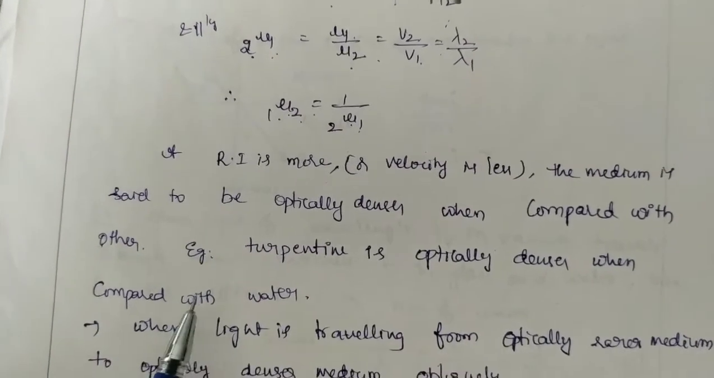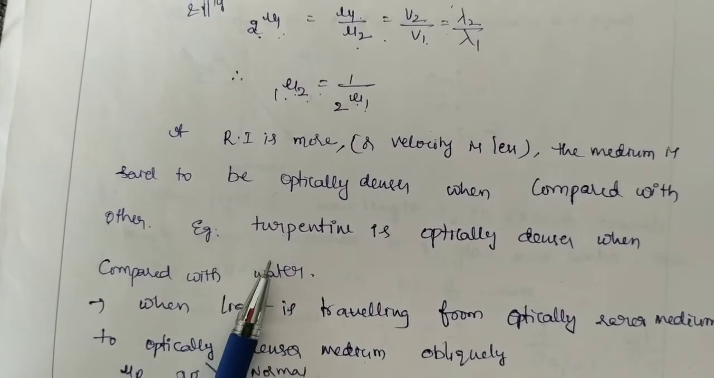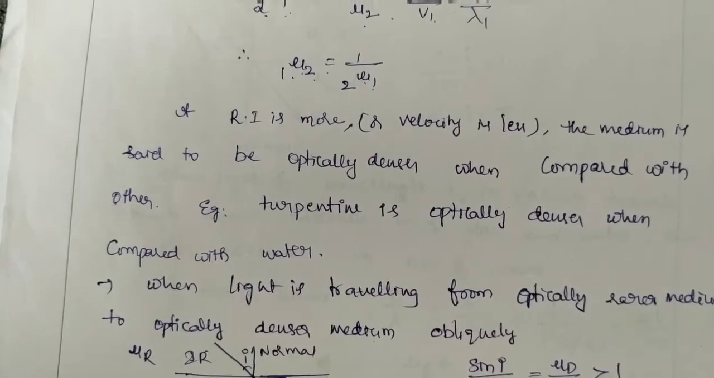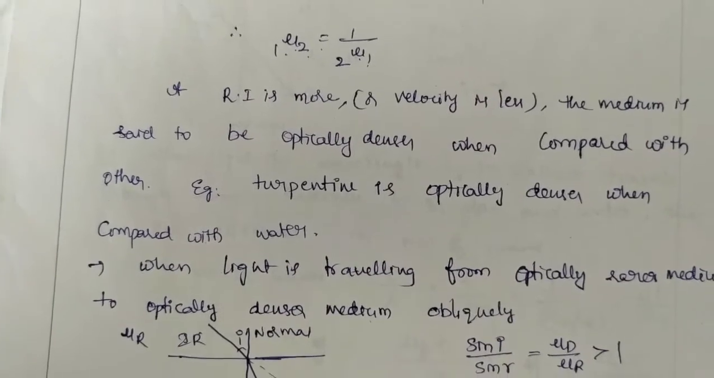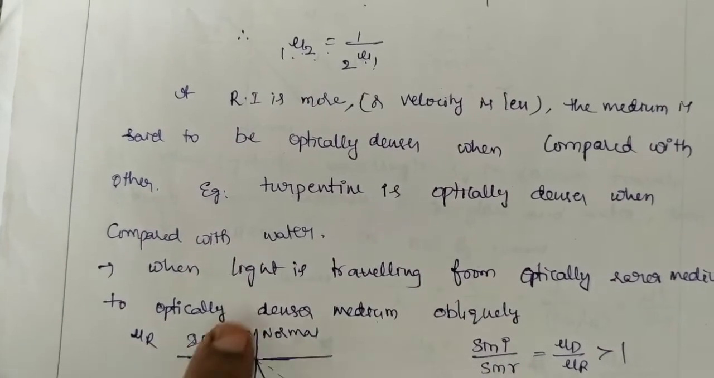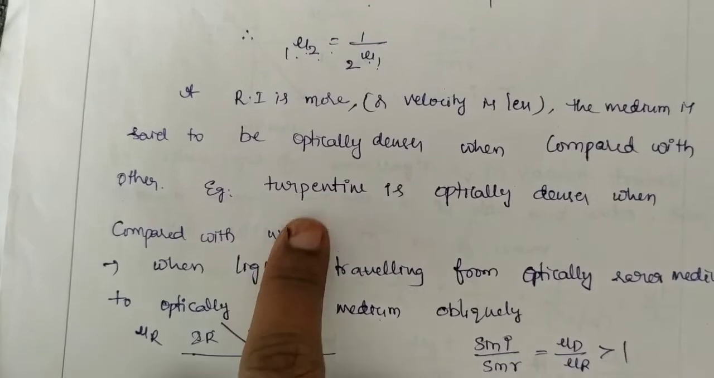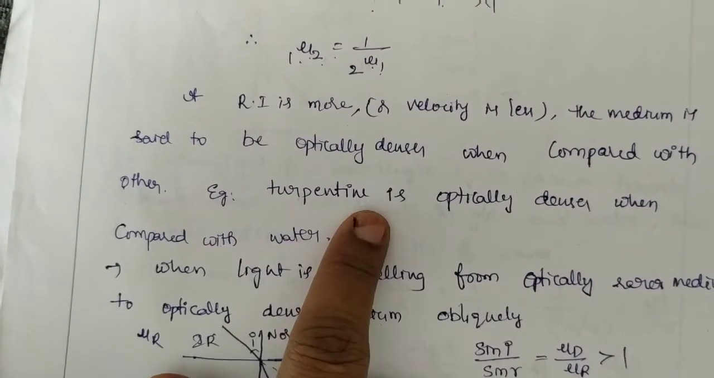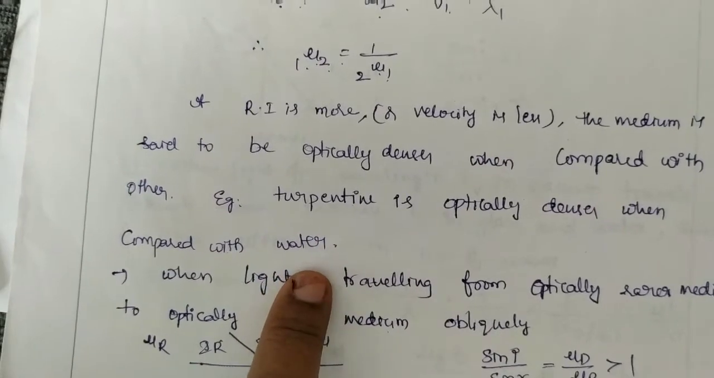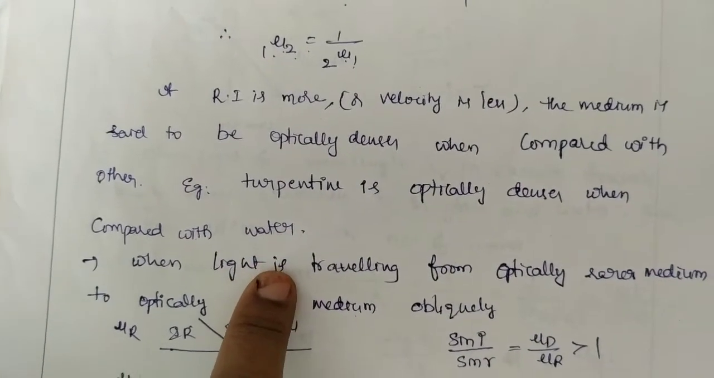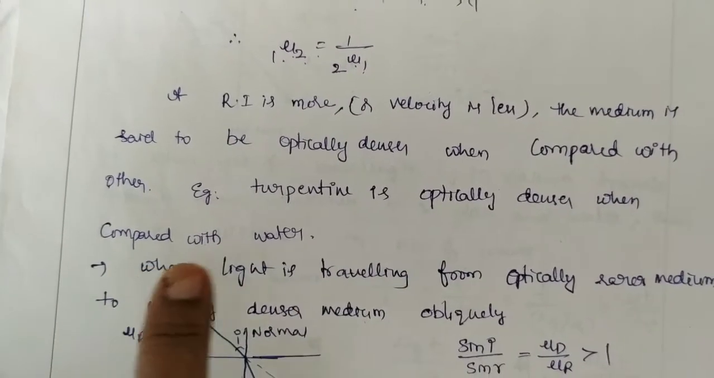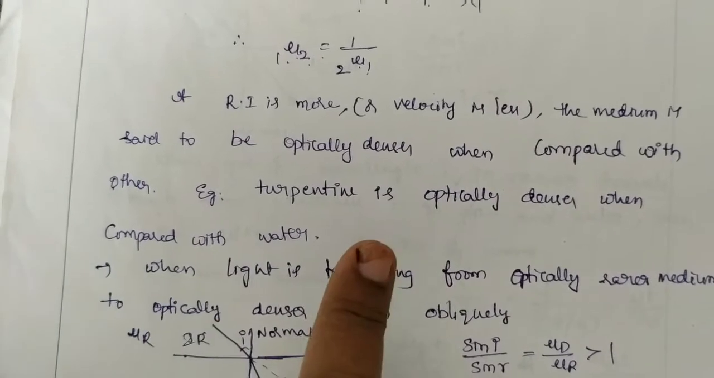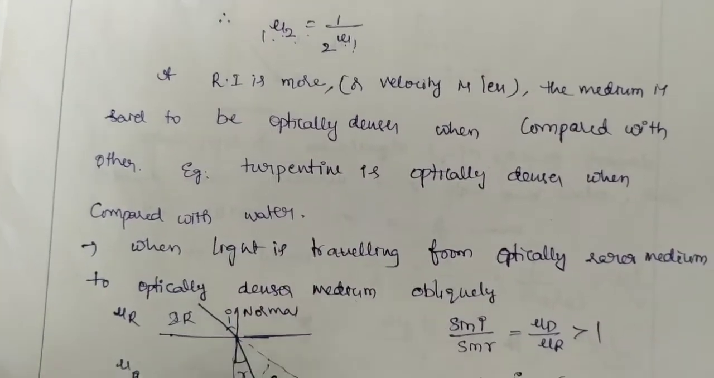If we consider turpentine, turpentine is optically denser when compared with water. But the density of water is more than the density of turpentine. Here, the refractive index of turpentine is more than the refractive index of water. So if the density is more, you cannot take that as a denser medium when compared to the other. That is not related to the density. It is related to the refractive index.